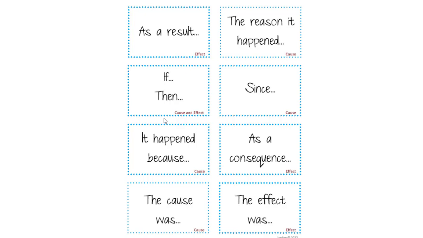So, things that can help us with our discussions are looking for those important phrases and key words to help us find the cause and effect, or report the cause and effect. We could use: as a result, if then, it happened because, the cause was, the reason it happened, since, as a consequence, the effect was.